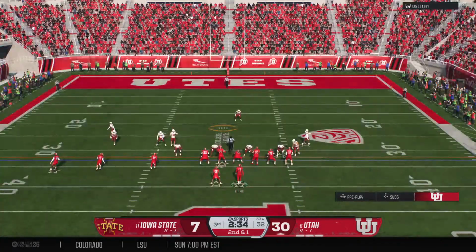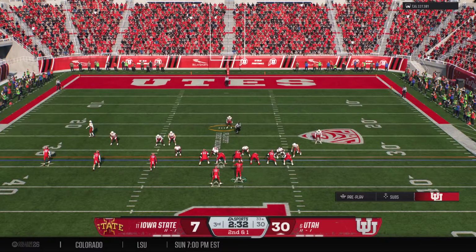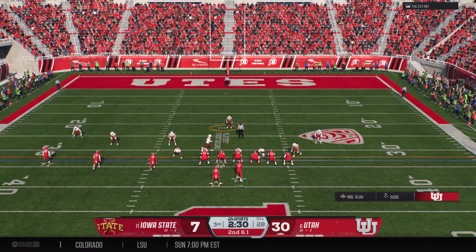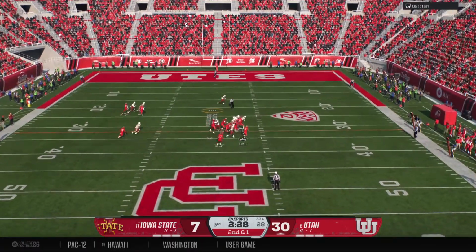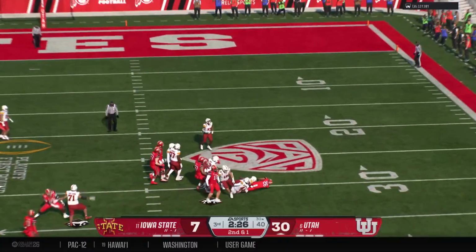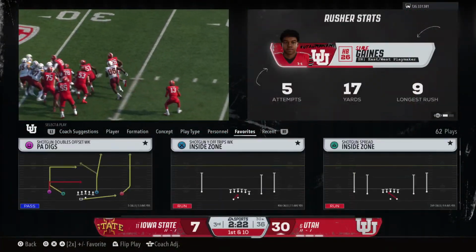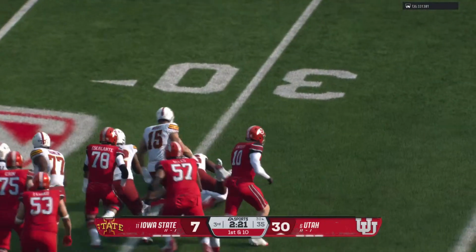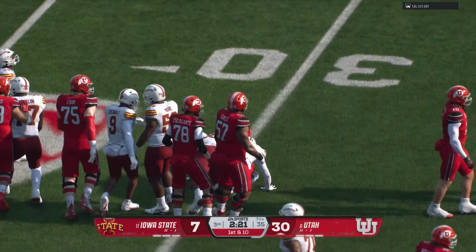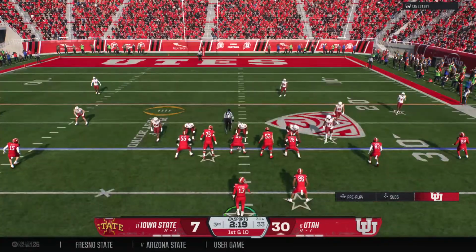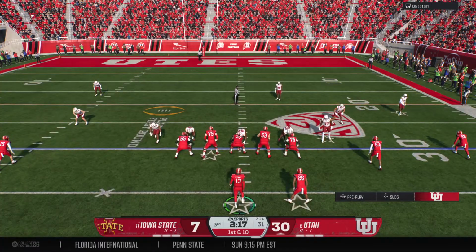Second down after that run on the previous play. They'll feed the back again. And the Utes pick up enough yardage for a fresh set of downs. Just what a great battle here at the line of scrimmage. Good push by the offensive line, and the back does enough to be able to pick up the first down. Fresh set of downs for the offense.